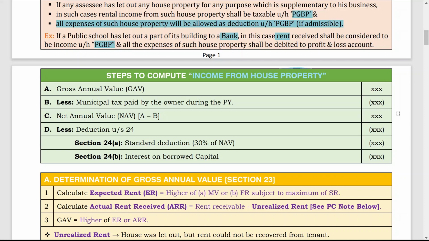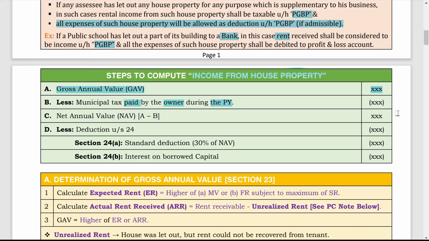So number one step, first of all you have to find out the gross annual value of the property. From that you have to deduct municipal tax. Here two or three words are very important: paid by the owner during the previous year, then only it is deductible. Three words are very important.